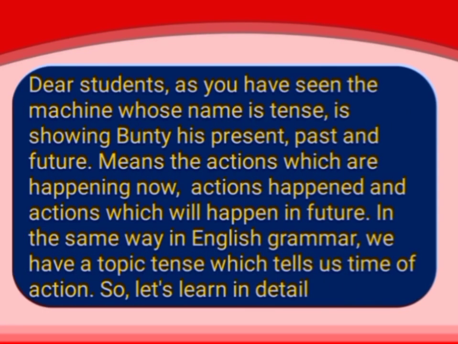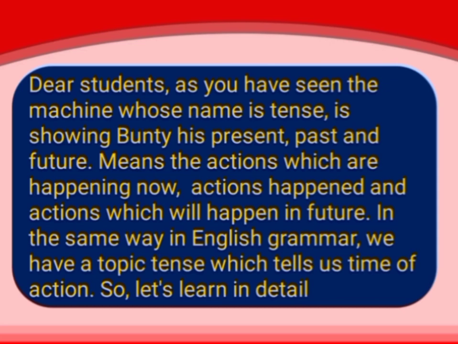So students, you have seen Bunty, he saw one time machine whose name was Tense and it had 3 buttons, present, past and future. When he pressed the past button, he could see his own past. It means he could see the actions which are already happened, the situations which are already happened.